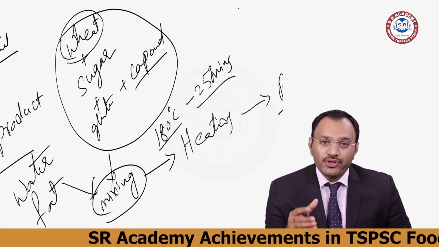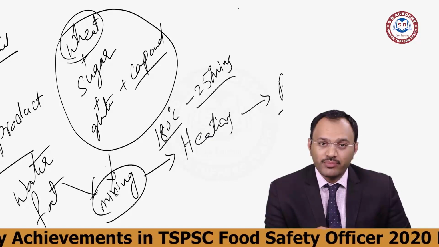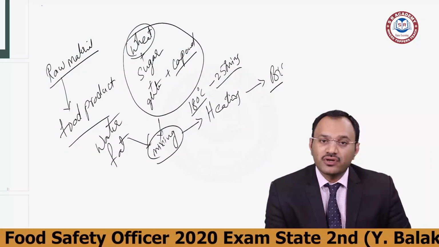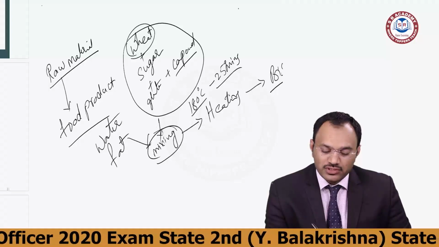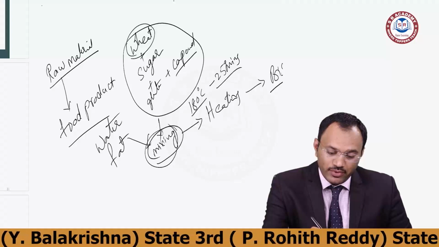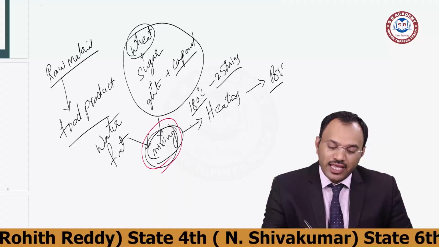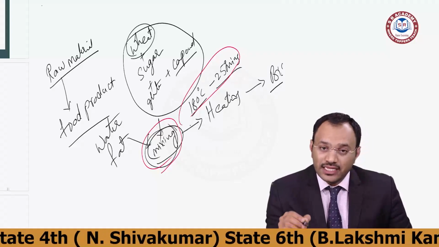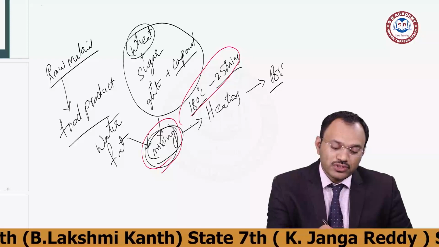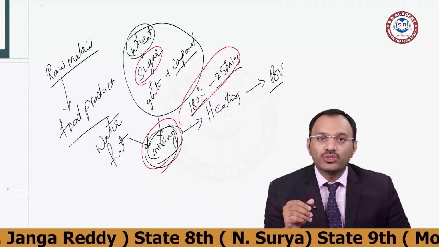At any point of time, my product may go bad. If that is going bad, it doesn't mean the entire process is wrong. Maybe somewhere in the process of mixing I got it wrong. So I will be able to calculate whether it is wrong with the heating mechanism or the mixing mechanism, or some process with sugar that may not be good quality. This is what I am able to understand.